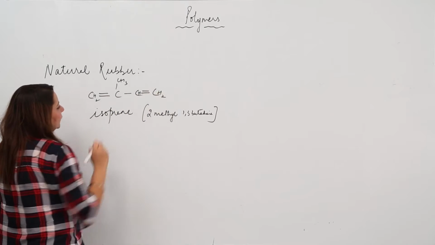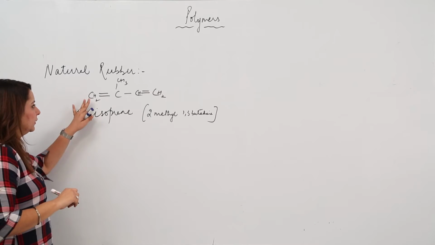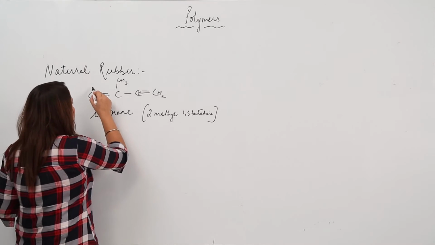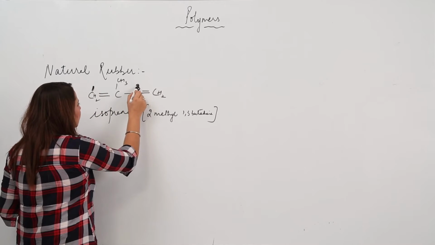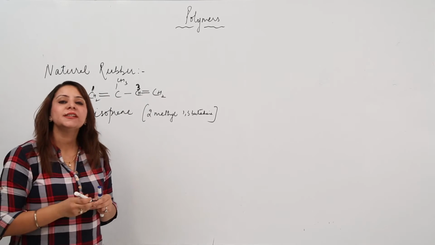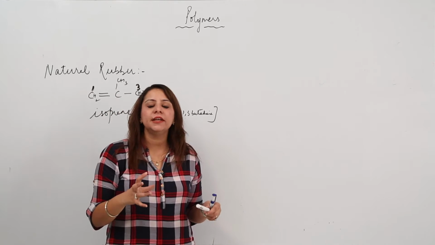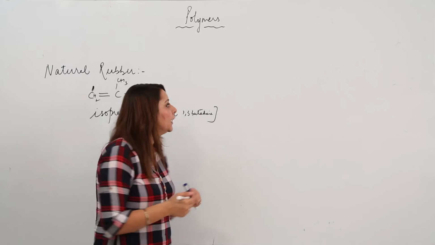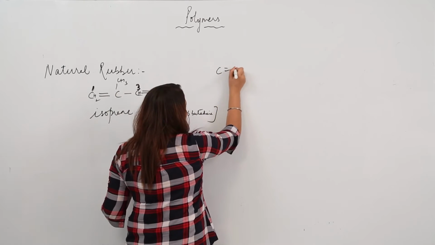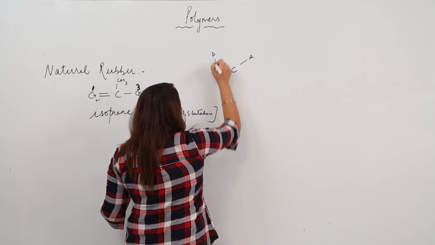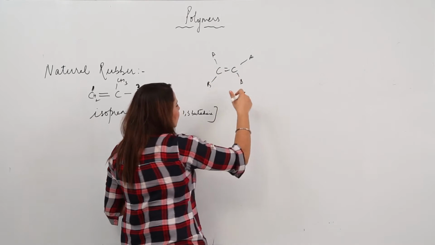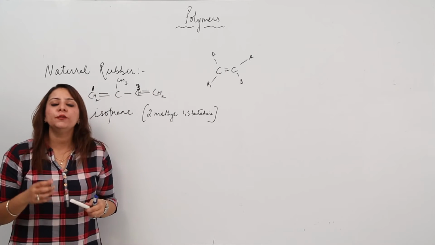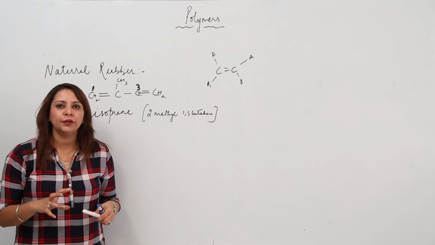So we have this thing. It is formed of this monomer isoprene. As you can see, the double bonds are present at the 1st carbon and the 3rd carbon, and if we look at the configuration, you will see that the carbon atoms carrying the double bond have a cis configuration. You know what cis is? Cis is where similar groups are on the same side. So the double bonds involved have a cis configuration.